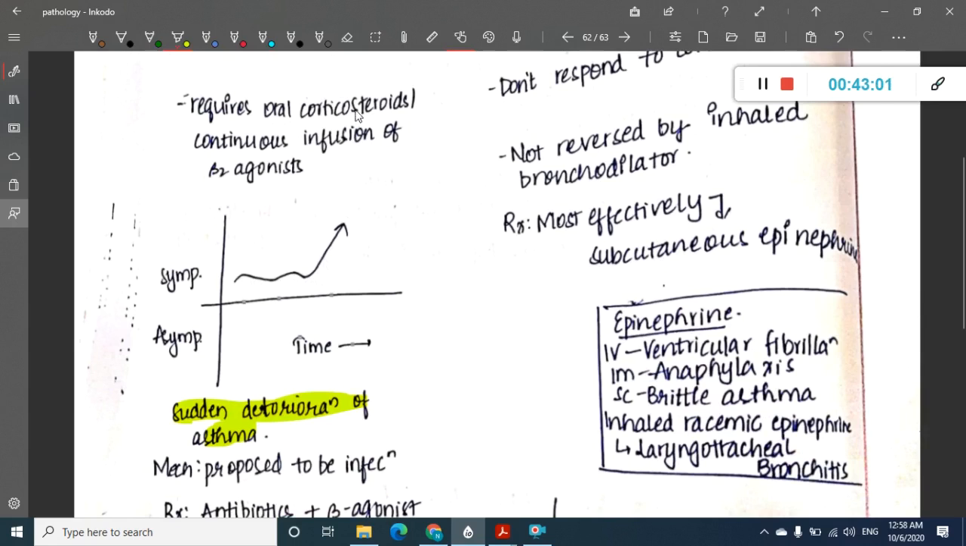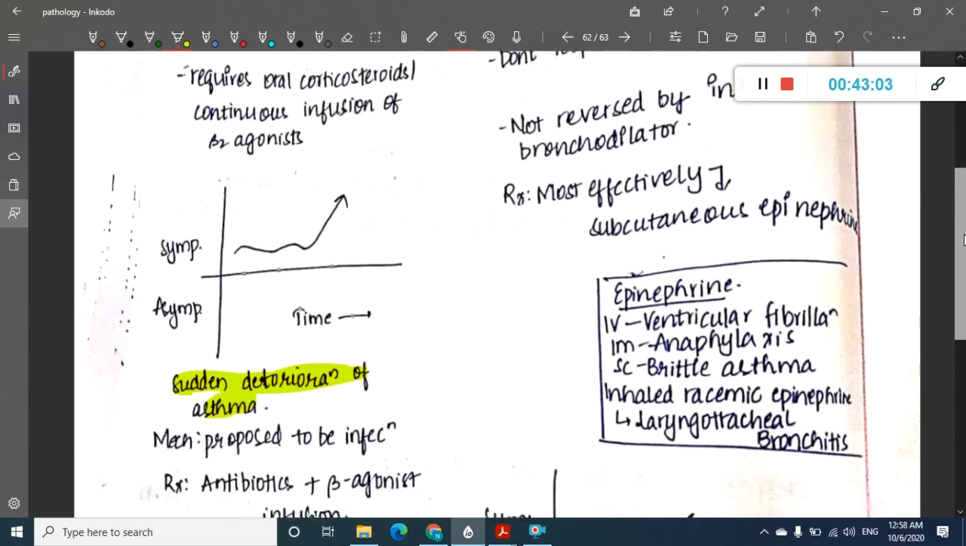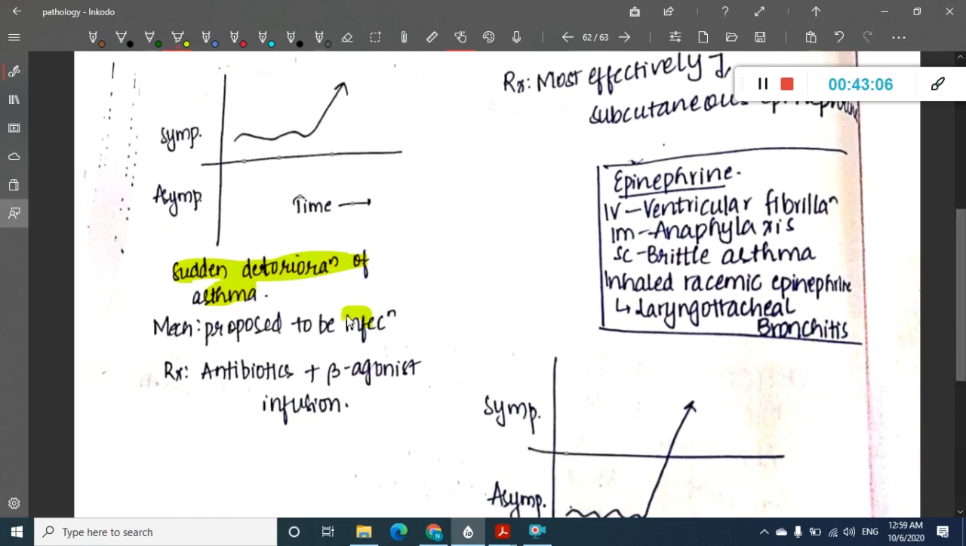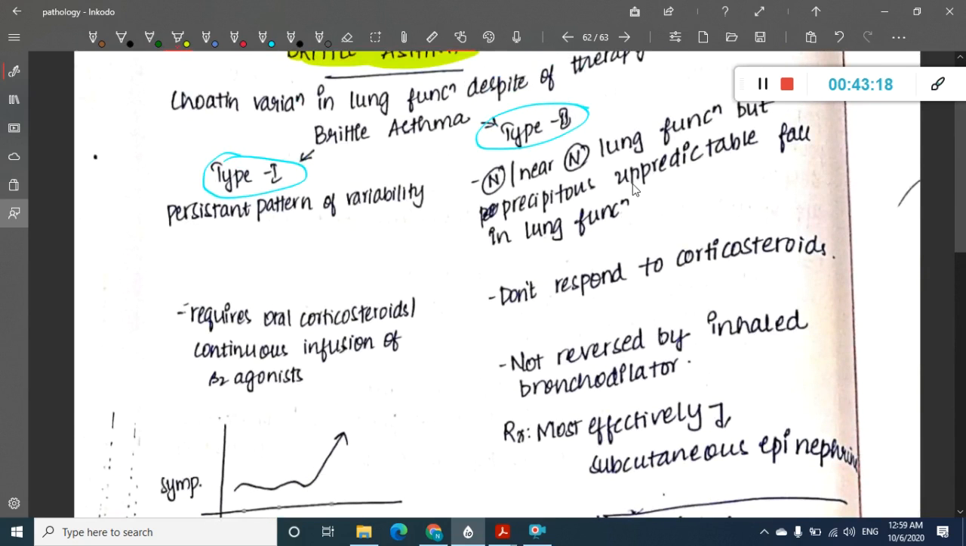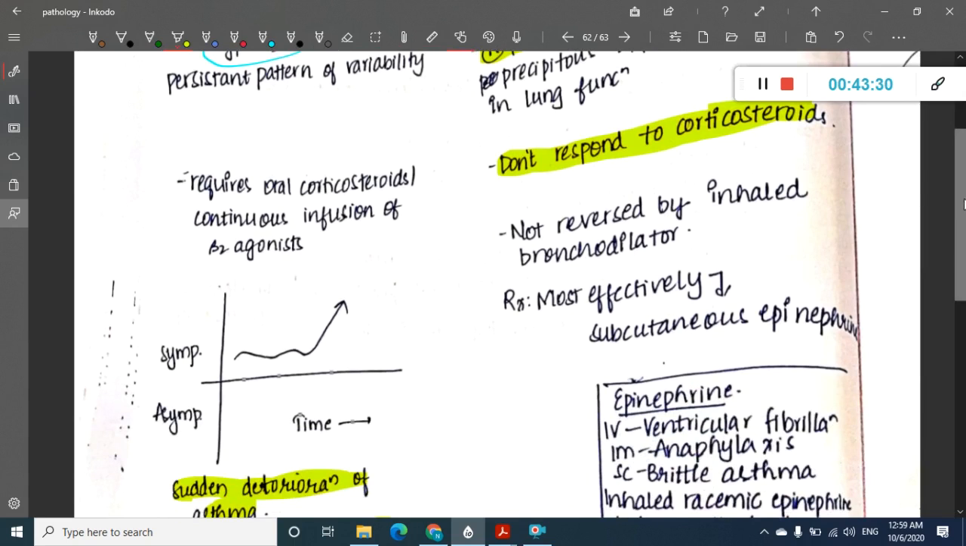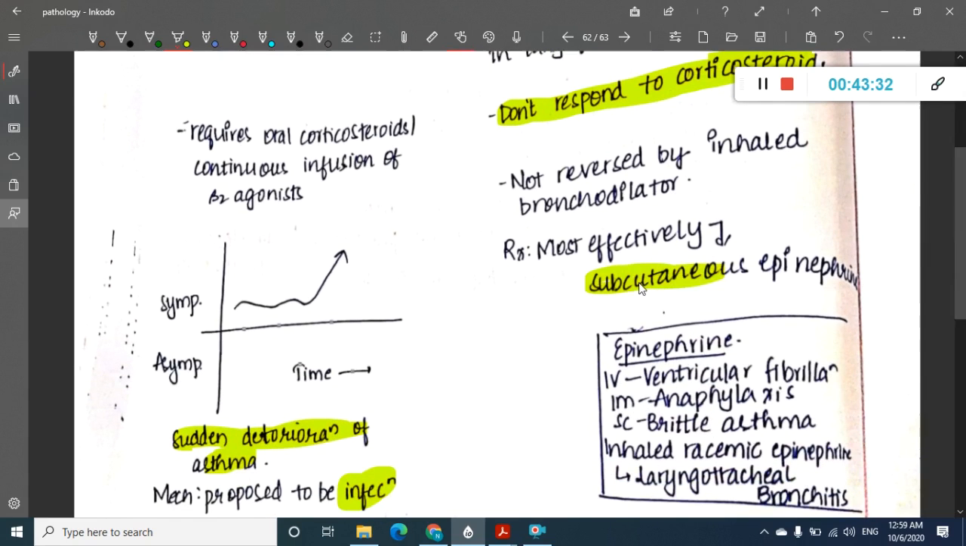They will already be on oral corticosteroids or beta agonists. And why is there sudden deterioration? It was thought to be due to infection. Because it is due to infection, you should give antibiotics and beta agonists. Okay, then what about type 2? In type 2 brittle asthma, there will be normal or near normal lung function. In this, the patient does not respond to corticosteroids, and it is not reversed by inhaled bronchodilators. Here what should you do? You should give subcutaneous epinephrine.